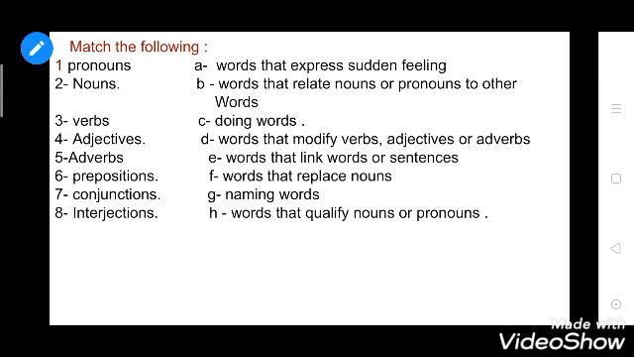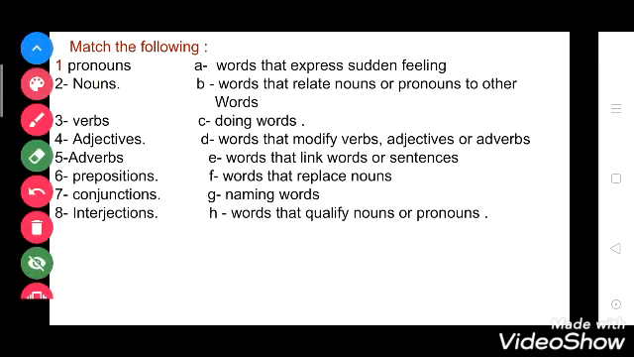Now children, this is another exercise. In this you have to match the following. Now see the pronouns. So what are pronouns? Now find out where it will match. It will go with words that replace nouns. So here F. Pronouns are the words that replace nouns. Now what is a noun? Nouns are the naming words and it will go with G.